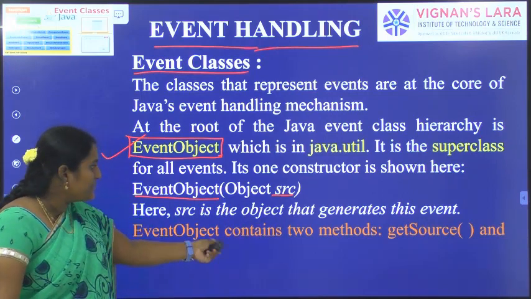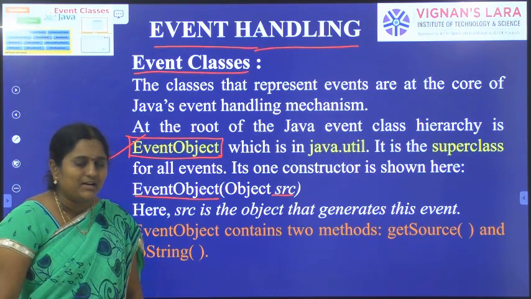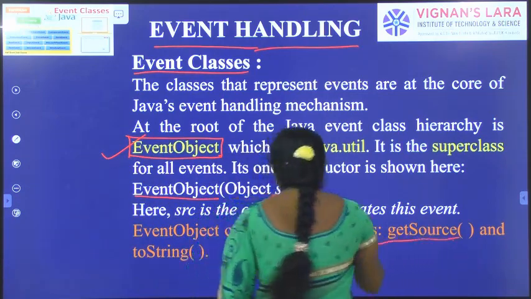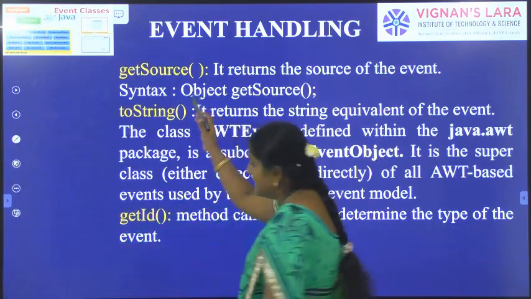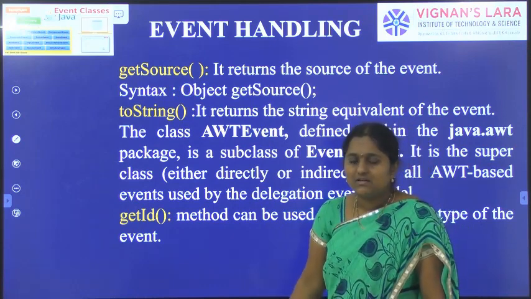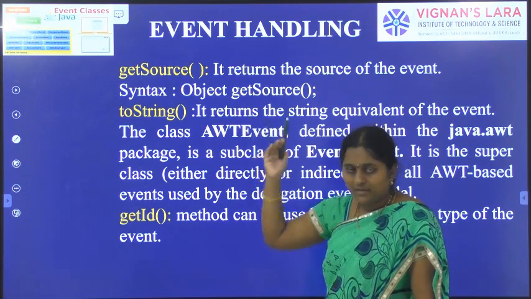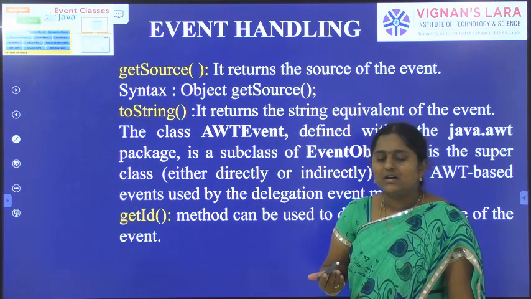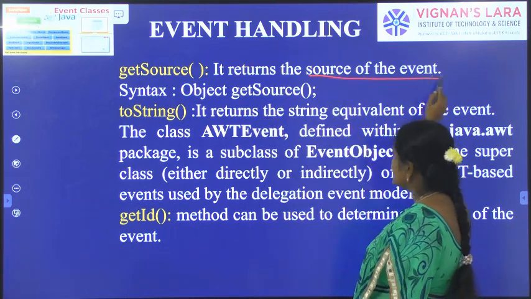EventObject contains two methods. Like the constructor, EventObject defines two methods. The first one is getSource and the second one is the toString method. Sometimes you want to know which event is generated by which source. In that situation, we can simply use the getSource method. It helps to know the particular source of an event. The getSource method returns the source of the event.